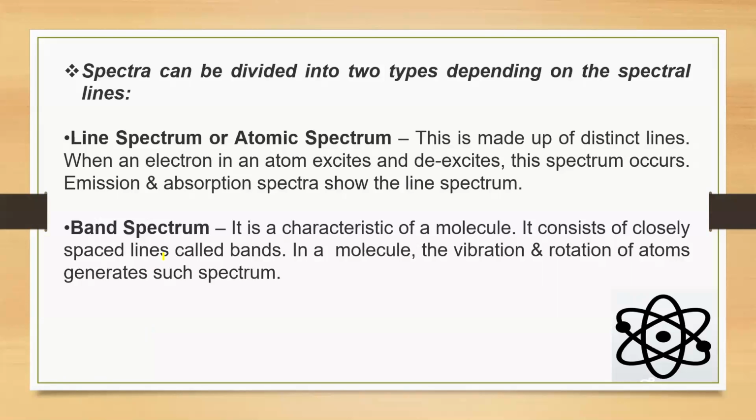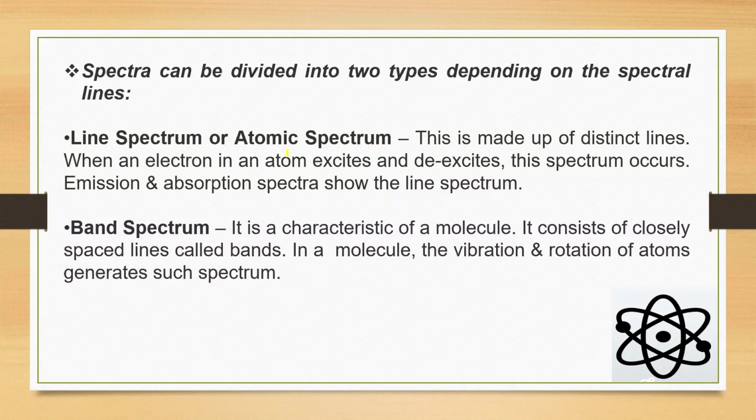Next comes the line spectrum or atomic spectrum. Now, what is a line spectrum? This is made up of distinct lines. When an electron in an atom excites and de-excites, that is, when it absorbs energy, it will be excited and will try to go to another state, as we have learned in grade 10th in the carbon and its compounds chapter, how carbon gets excited and forms bonds with hydrogen atoms to obtain different hydrocarbons.